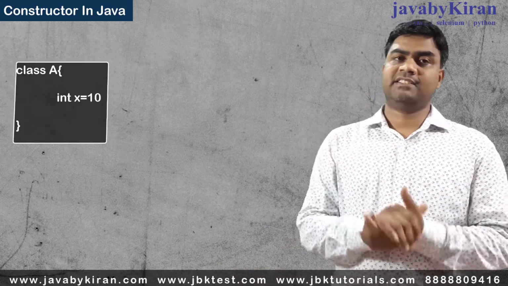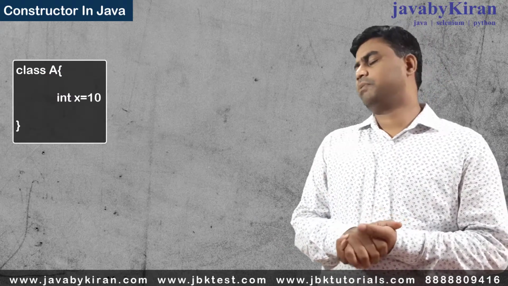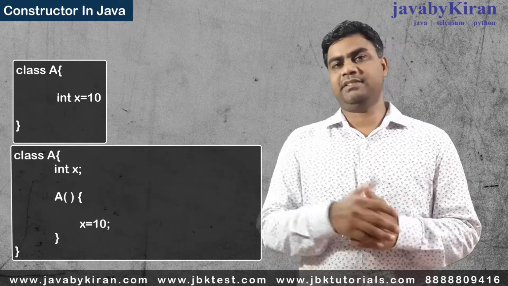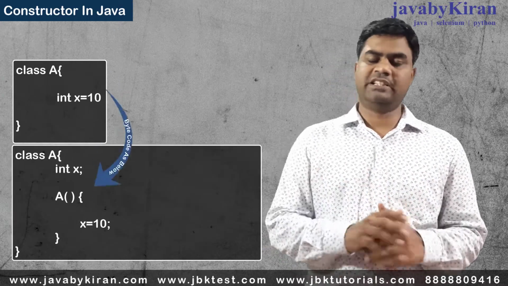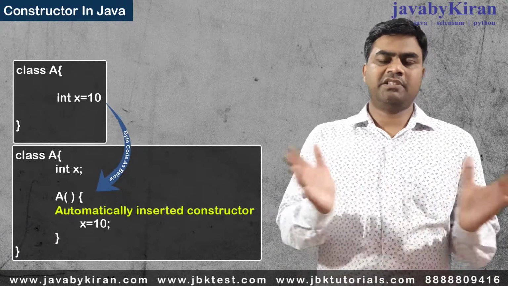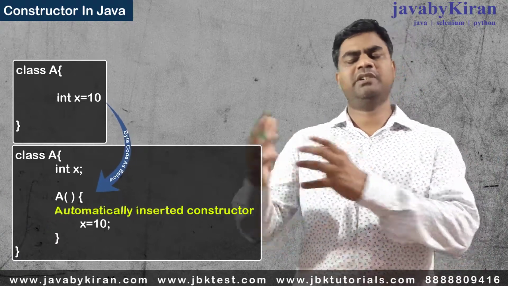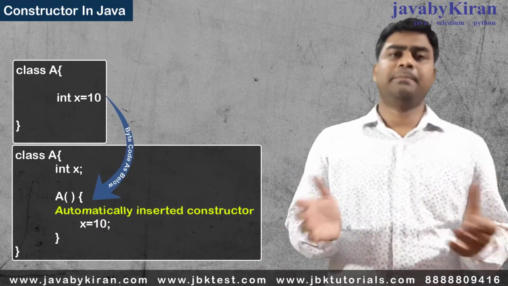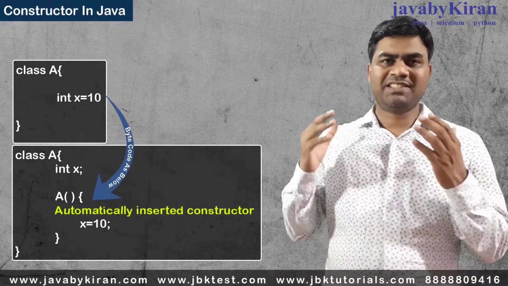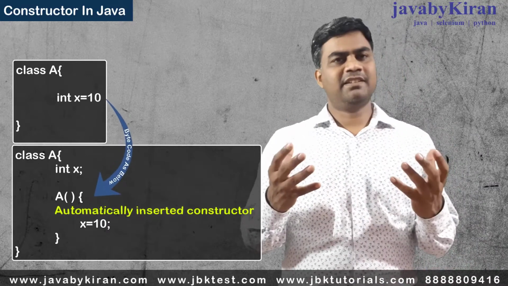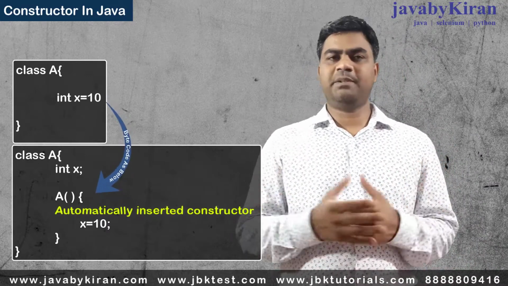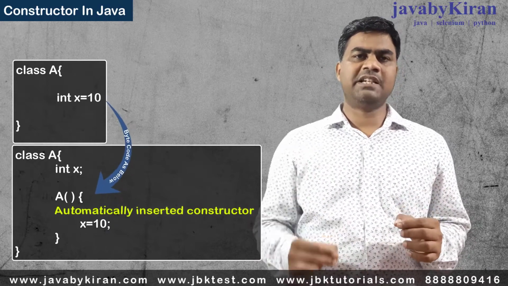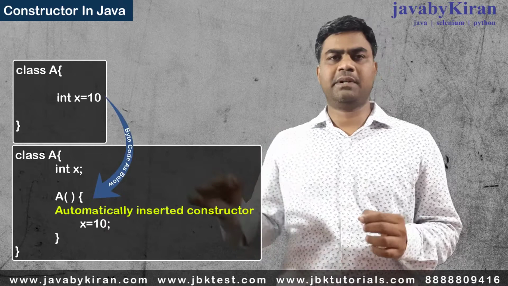If I write a class like this, class A having one variable, int x equal to 10, and I compile it, what will happen? Bytecode is generated. This is basic Java flow. Running a Java class means you need to first create bytecode and then you need to run it. Now, bytecode I opened through a decompiler. And you can see what I see there. Constructor is automatically put. So remember guys, constructor will be put by JVM automatically at compile time.